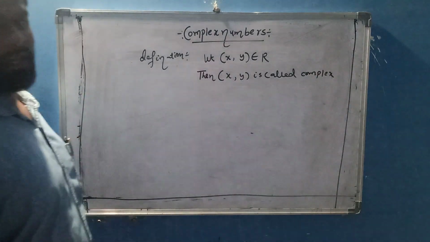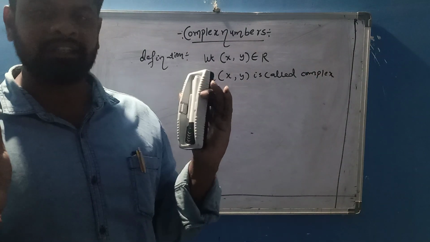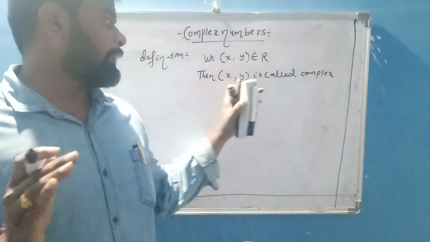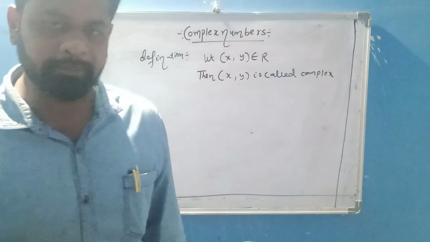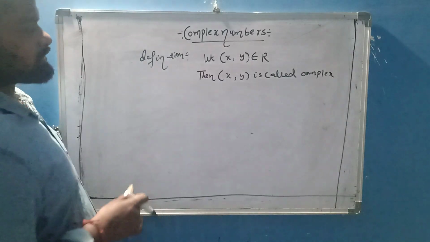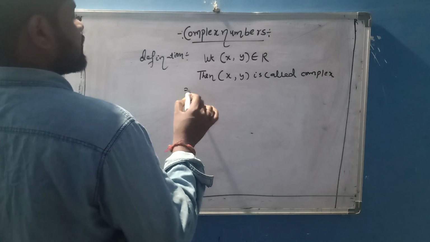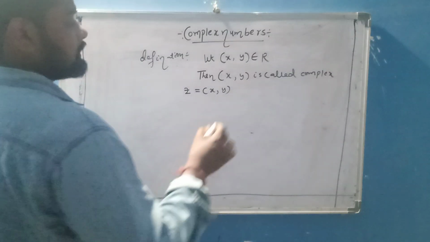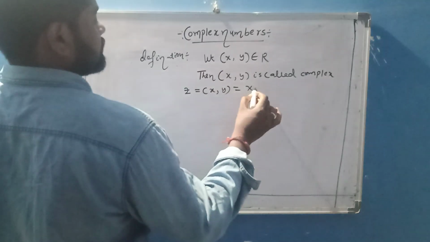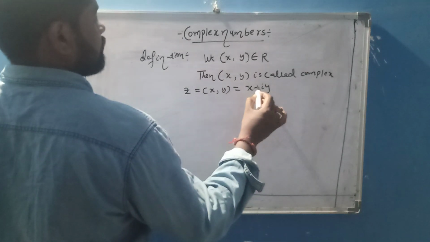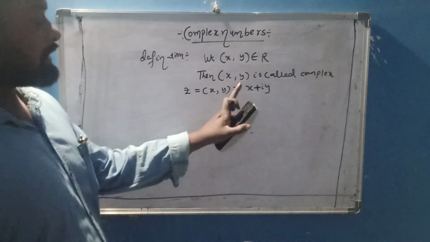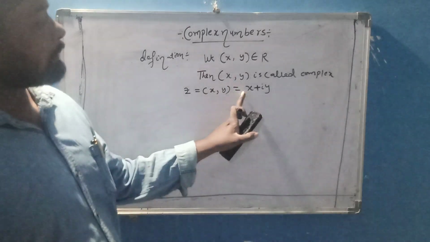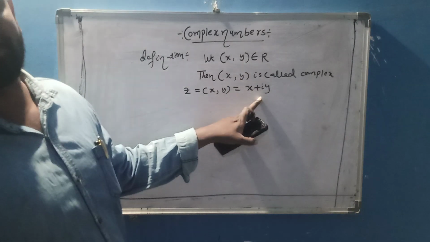The ordered pair is in open brackets. It is one pair, x comma y, that is called an ordered pair. x comma y is called a complex number. It is denoted by z. z is equal to x comma y. You can also define it like x plus iy. Defining it like x comma y in open brackets is no problem. Another form is x plus iy.